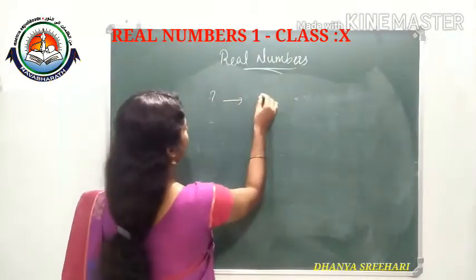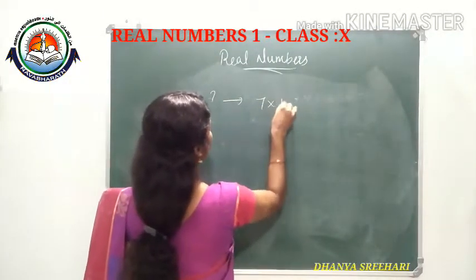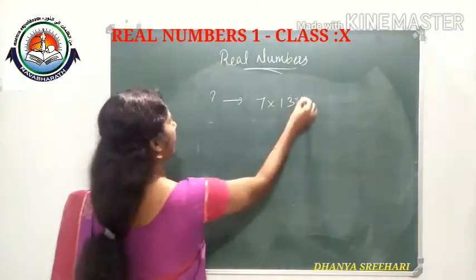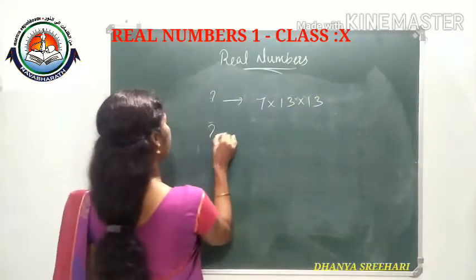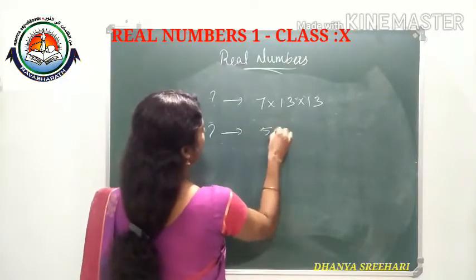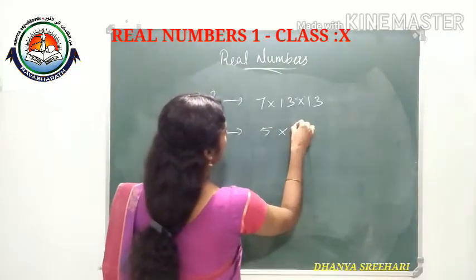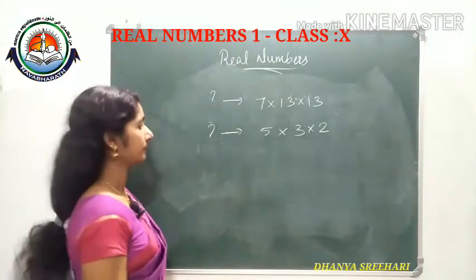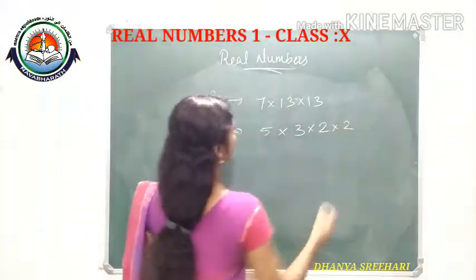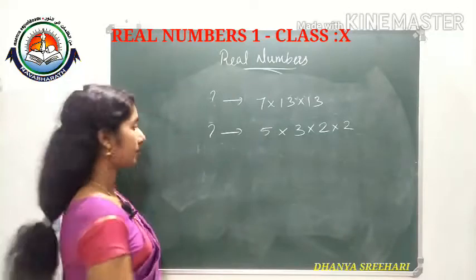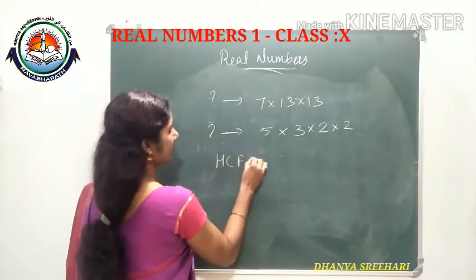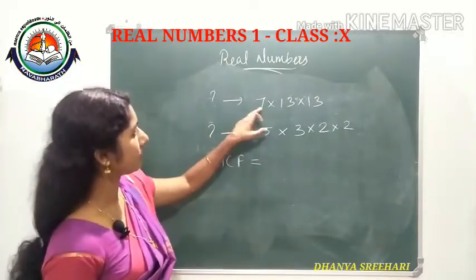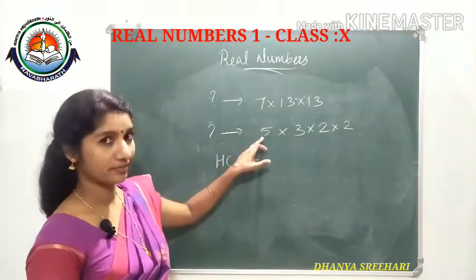One number's prime factorization is 7 into 13 into 13. Another number's prime factorization is 5 into 3 into 2, or one more 2 we can write. Then find the HCF. Here one 7, here no 7, so no 7 we will select.